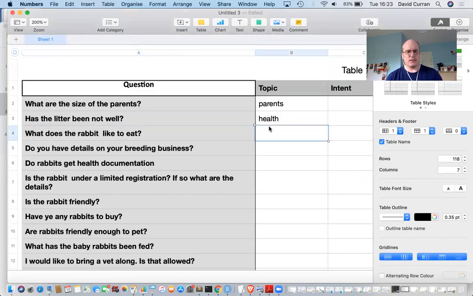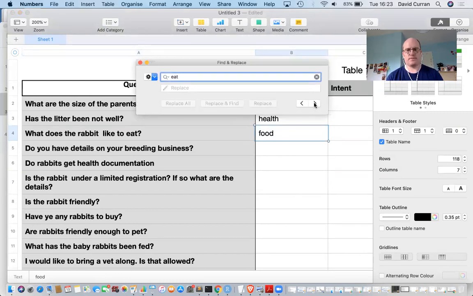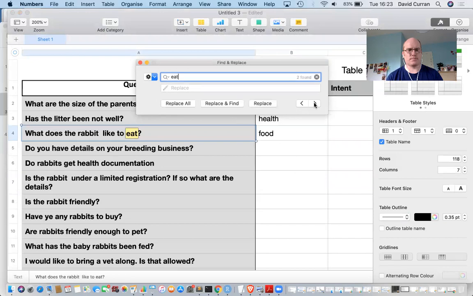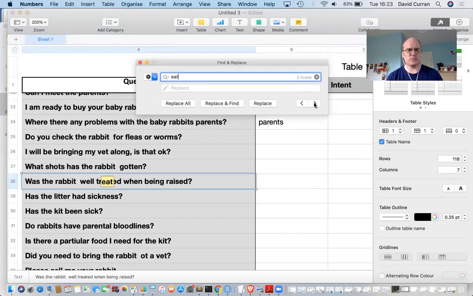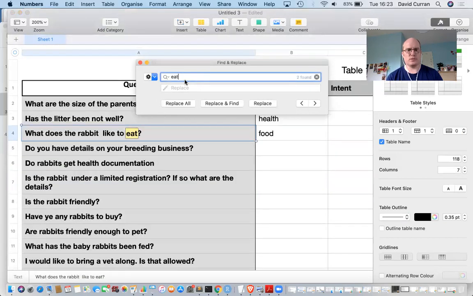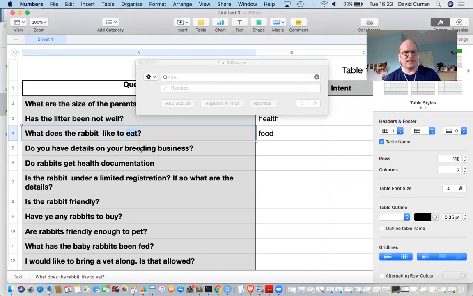What would like to eat? Eat would be food, I imagine. So let's look up the word eat. Only 2 entries, so treated well. No, not used. Do you have details about the breeding business? That's some sort of certification thing, I'd imagine.